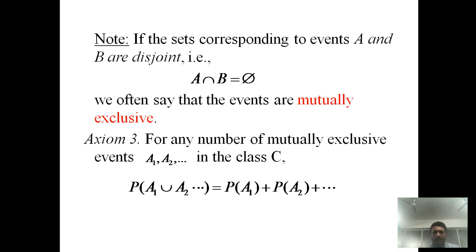The main thing is that all the events A1, A2, A3 and so on are mutually exclusive, that is, the intersection of any two of the events is phi. In other words, all the events are disjoint. There is no relation between these events.